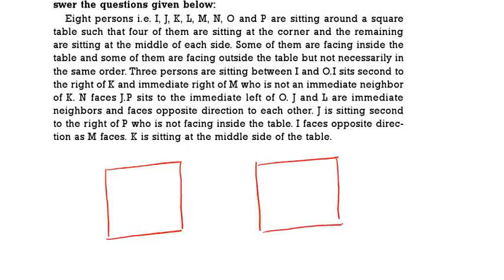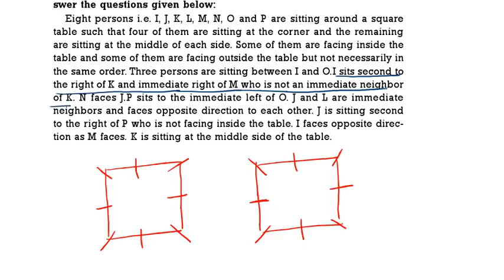So here there are totally 8 persons. This is how you divide 8 persons. And here some of them are facing the center, some of them are facing away the center. That we have to decide based on the puzzle. See the first point. I is sitting second to the right of K and immediate right of M, who is not the immediate neighbor of K. I is sitting second to the right of K.